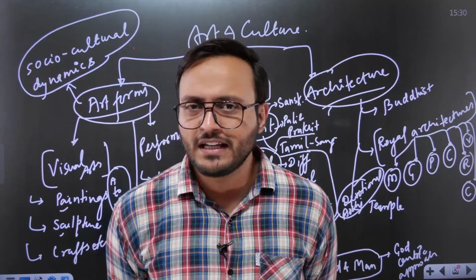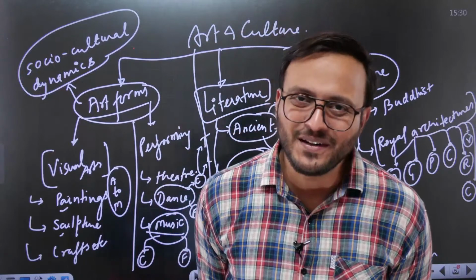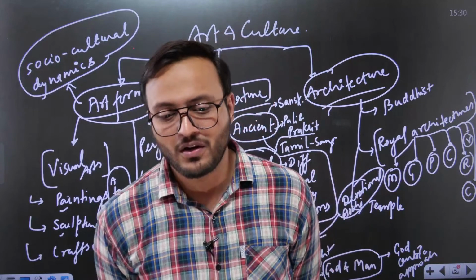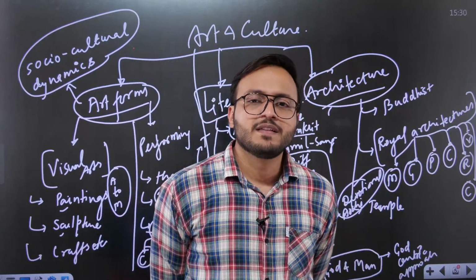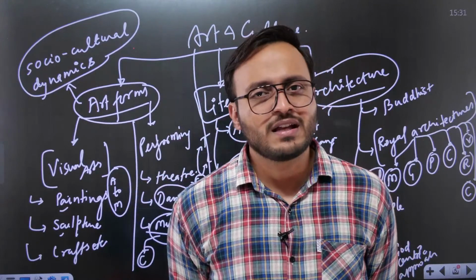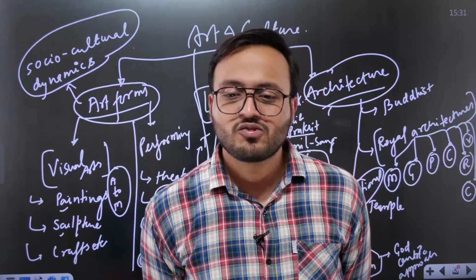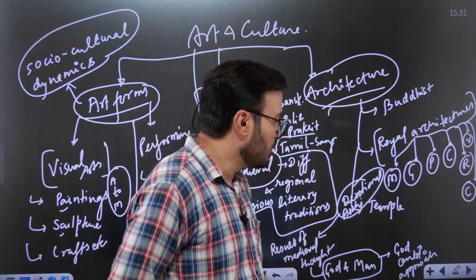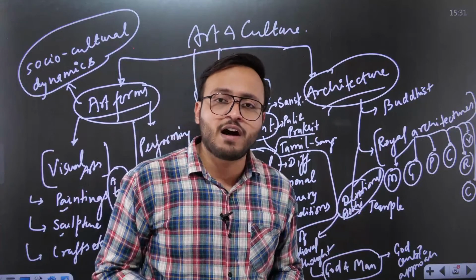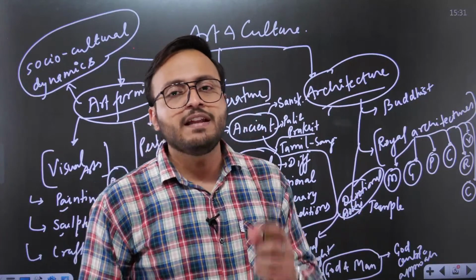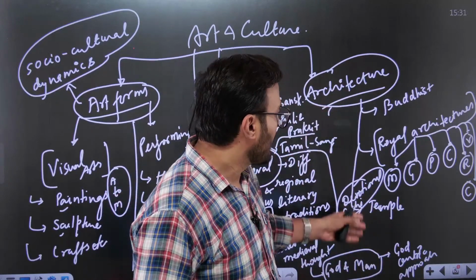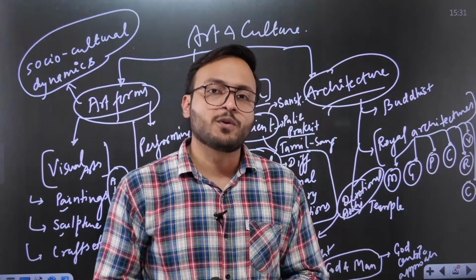So the ruler wanted the name, but not in his own name, but through the construction of temples of the god. Apart from that, the temples were also important for the socio-cultural aspect of our society. That is why a very wide understanding is required in order to have the reach of the question.